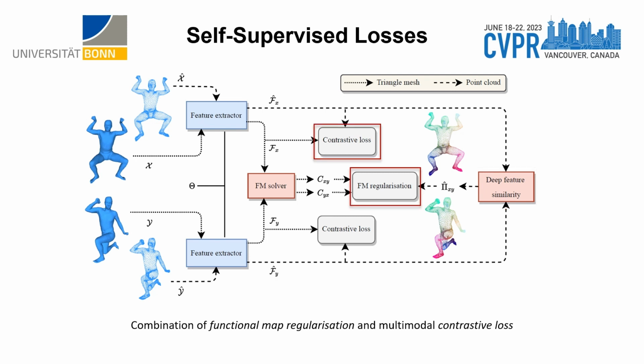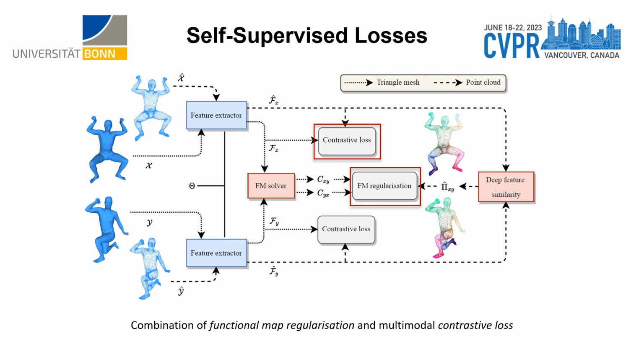To train the feature extractor, our functional map regularization is used to regularize predicted functional maps from meshes and soft pointwise correspondences from point clouds. Furthermore, we use contrastive loss to encourage the feature extractor to extract similar features for vertices in meshes and corresponding points in point clouds. Combining these two losses, our method is able to transfer the geometric information from well-structured meshes to less organized point clouds.